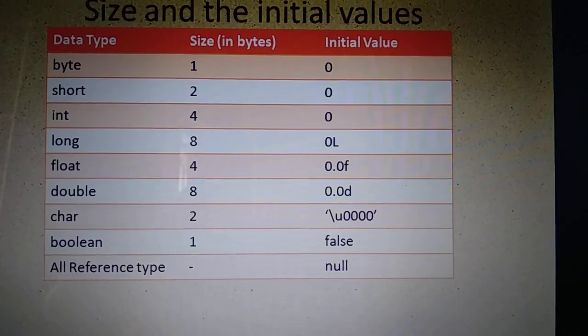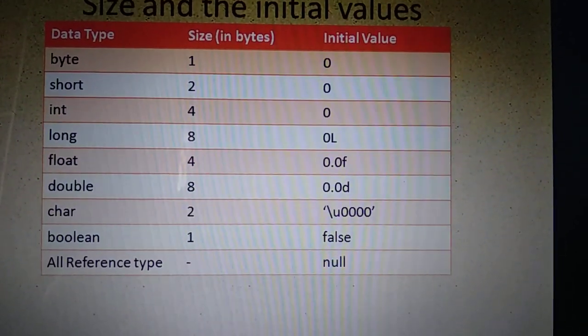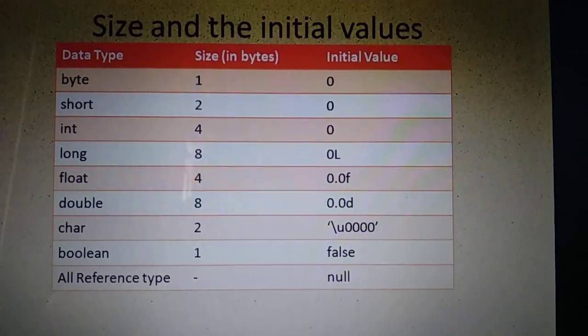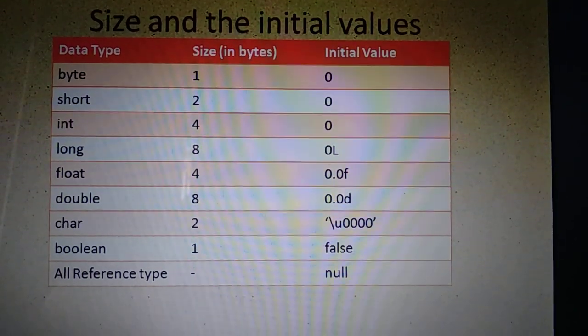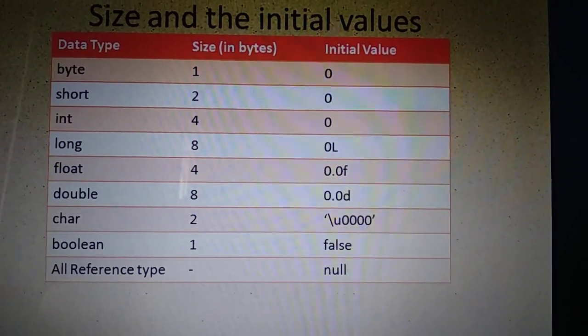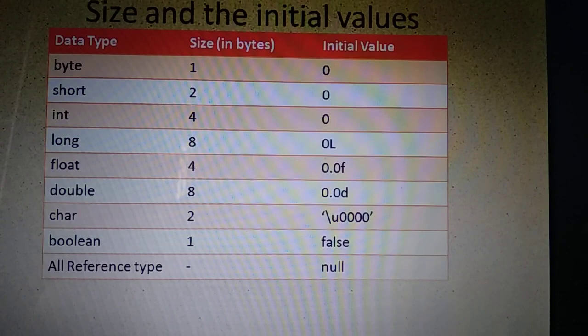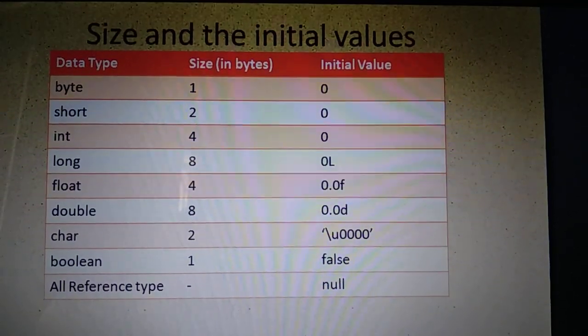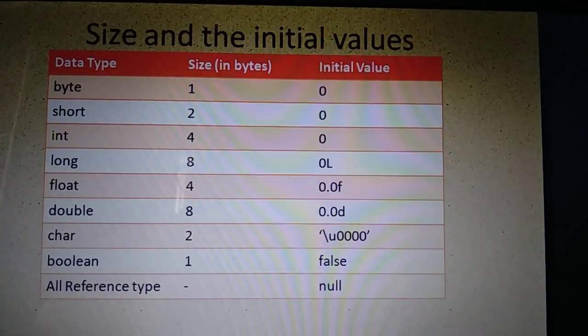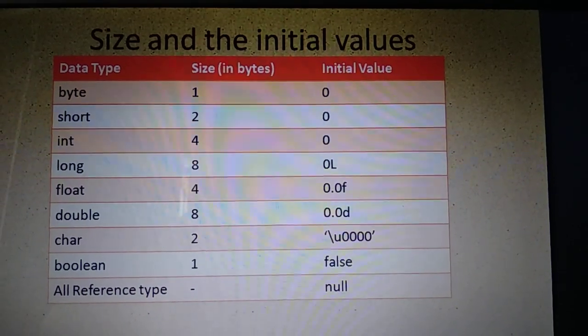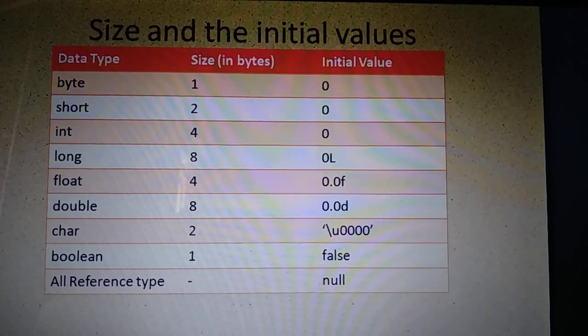Then long is 8 bytes, float 4 bytes, double 8 bytes. Float and double are used to store which type of data? Fractional data. Then char is a data type which is used to store character type of data, letters and all, single letters and all. Boolean is a data type which stores only 2 values.